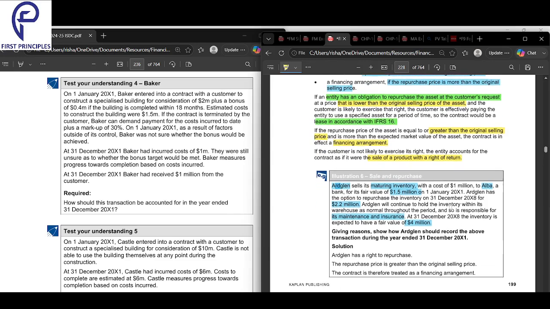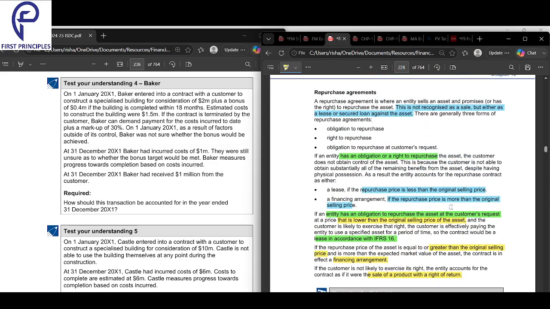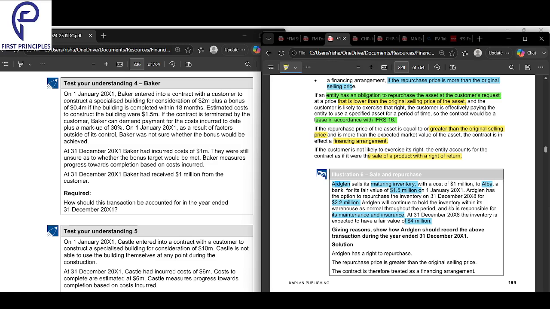Right? So in this case, what is the case here? The entity has an obligation to repurchase at the customer's request. If the customer tells you that I want to sell it back, then you have to purchase it. In the first case, they had an obligation, so they have to do it. And in the second, they have a right to repurchase. If they want, they can do it; if they don't want, they don't have to. But here, it's an obligation at the customer's request. Now, if the customer says so, then only they have to buy it.